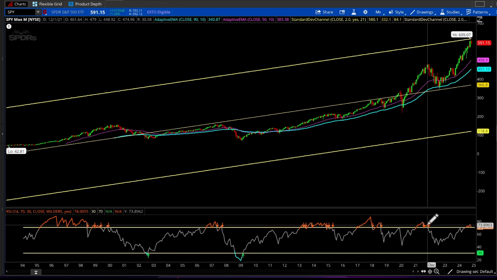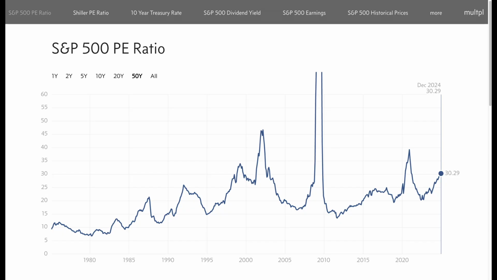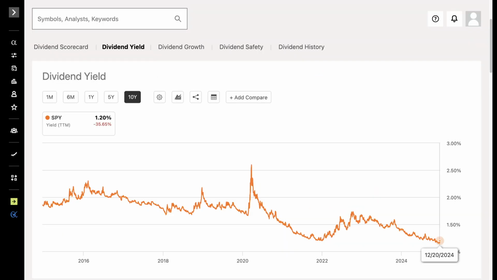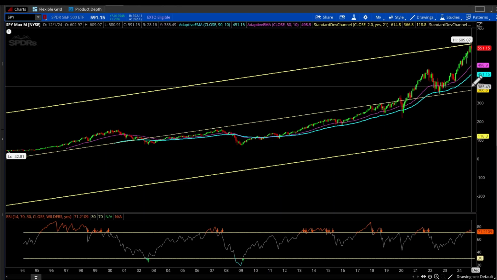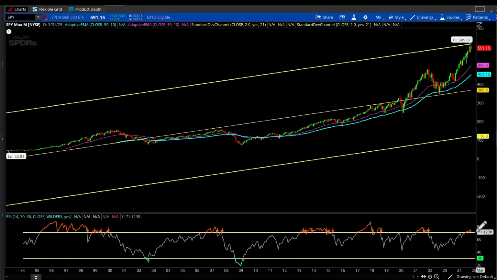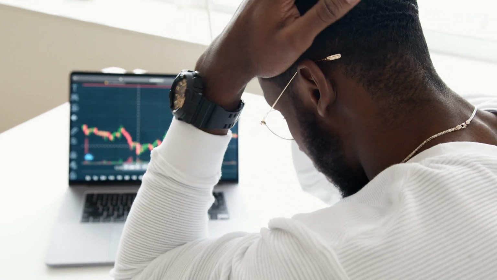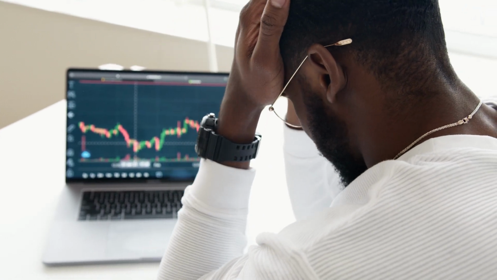So if we consider all four metrics, the historically high PE ratio, the 10-year low dividend yield, and the improbably high price level based on the standard deviation, in correlation with the RSI, the market looks ripe for a serious price reversal. But what can we do with this information?